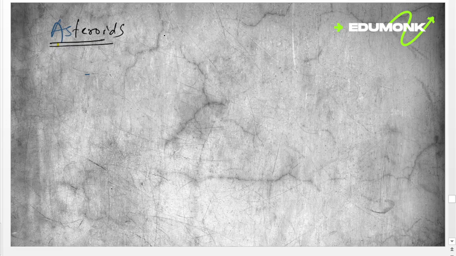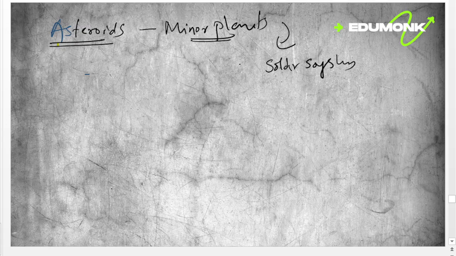Asteroids are minor planets inside our solar system. This is known as asteroids.